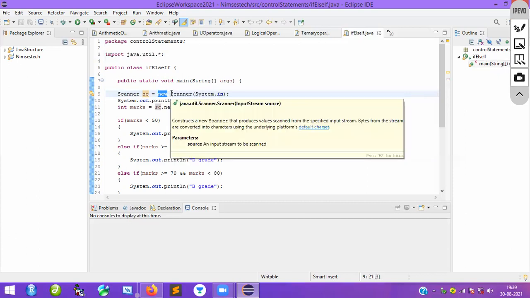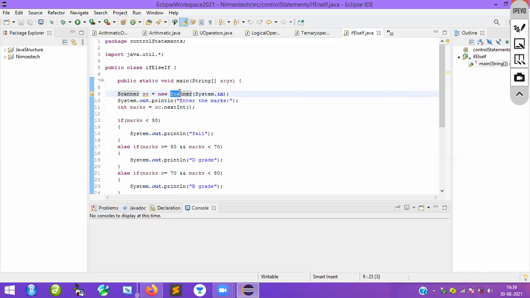Guys, I will teach all Java classes, all Java related things. I will teach everything, don't worry. We'll see in collections and all, then you will understand Java collections. So this one is Scanner. It's a class, the class name.